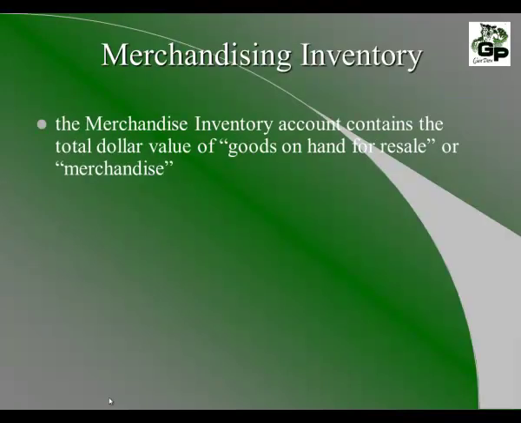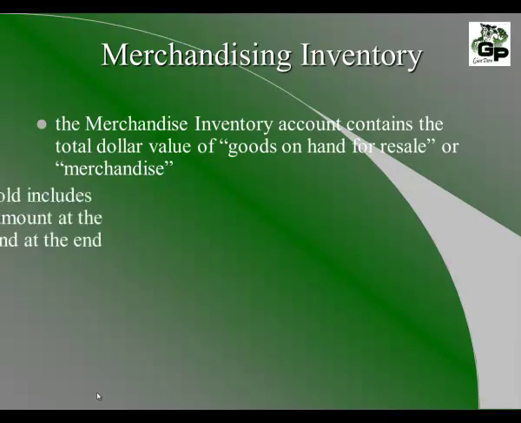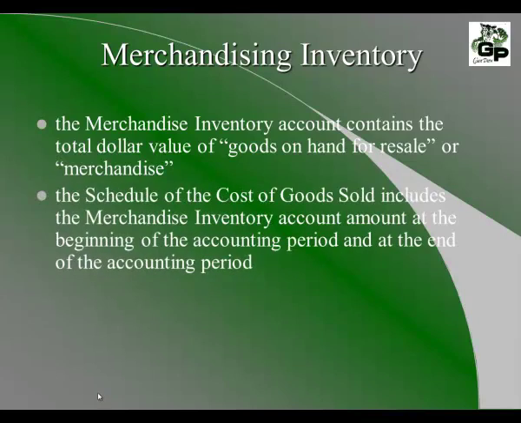The merchandise inventory account contains the total dollar value of the goods on hand for resale, or the merchandise. The schedule of the cost of goods sold includes the merchandise inventory account amount at the beginning of the accounting period and at the end of the accounting period. So during the accounting period, the inventory changes throughout. At the beginning, we have a starting amount for the inventory, and as we purchase more inventory and as we sell merchandise, this goes either up or down.